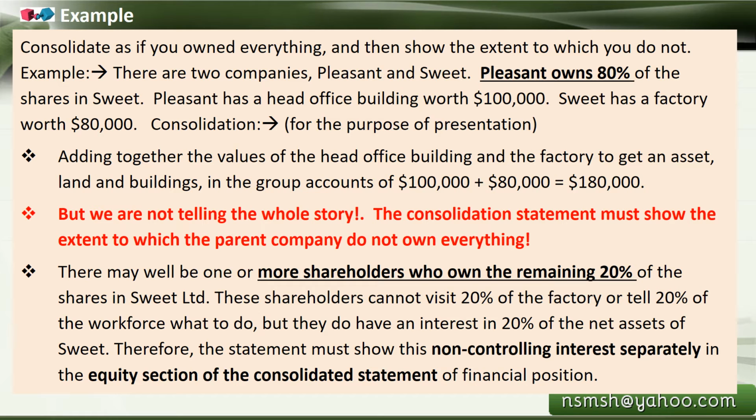So how do we show the non-controlling interest separately? Though we fully, 100%, control that company, we show in the financial position that there is a non-controlling interest, and it is separately mentioned in the equity section of the consolidated statement of financial position. That is what we mean by this example.